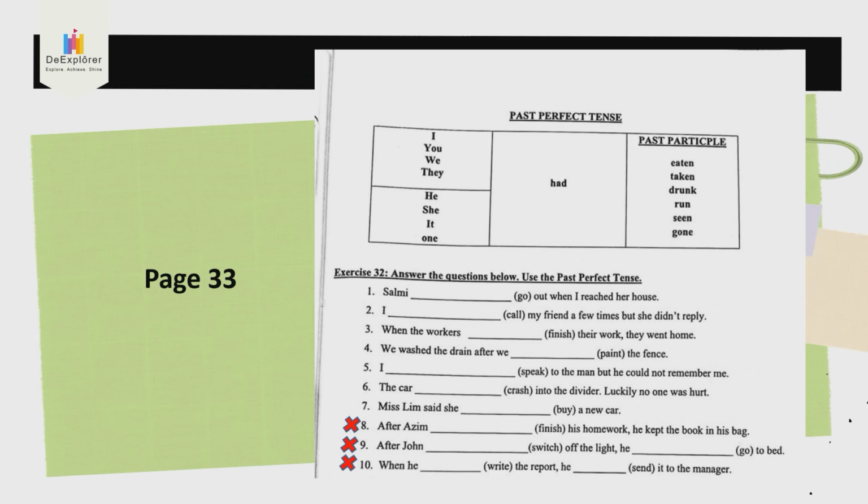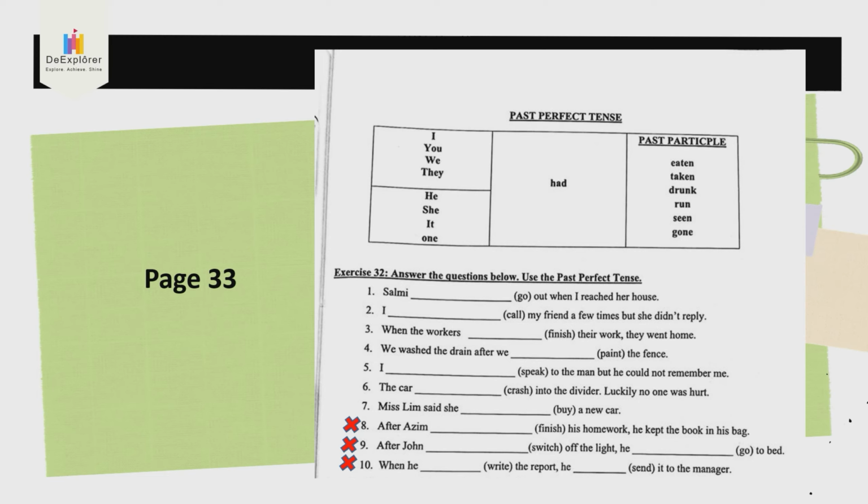Turn to page 33. Look at page 33. Exercise 32. Now I want you to do question number 1 to number 7 only. Number 8 and number 9 and 10 you don't have to do yet. 不要做8、9、10. Number 1 to 7 only. So remember to use had with a past participle. If you do not know the past participle, then you have to go and check your workbook.